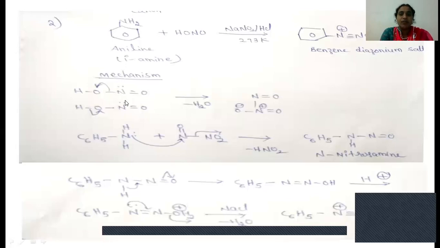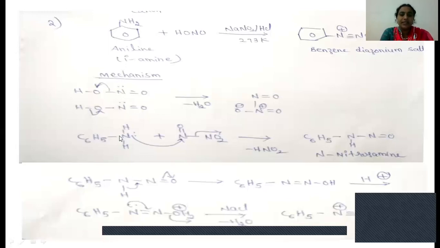Here this nitrogen will donate its electrons to the other nitrogen, which is electron deficient. By donating its lone pair of electrons, it makes the bond between the two nitrogens, and since it donated electrons, this nitrogen will get the positive charge.